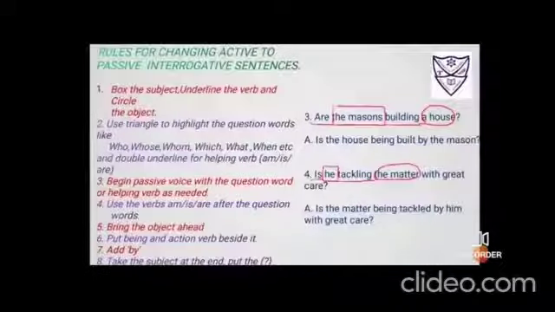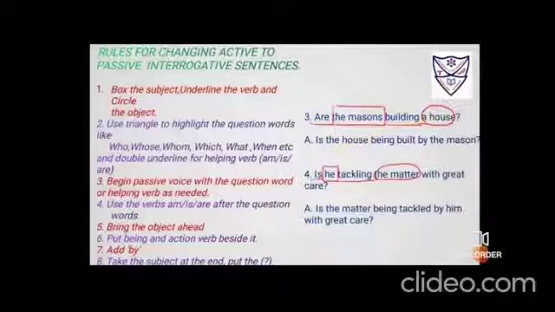Number 3. Now these are the inversion questions. Are the masons building a house? Okay, so which is your subject? The masons. So you have to box it, underline the verb are building, and then you have to put a circle at the object, that is a house. Okay, next step, if it is a helping verb, we have to put a double underline. Okay, so same way it used to be brought down in the same manner. It was the masons, so it is are, but it is a house now, so it becomes is. Okay, so is the house.